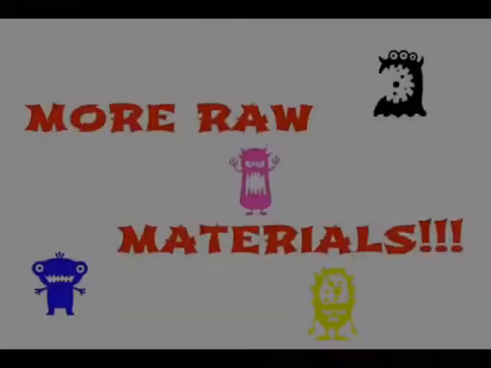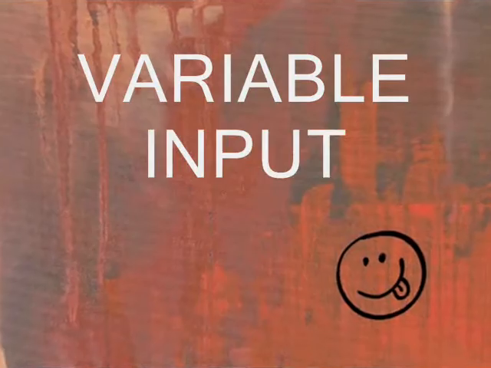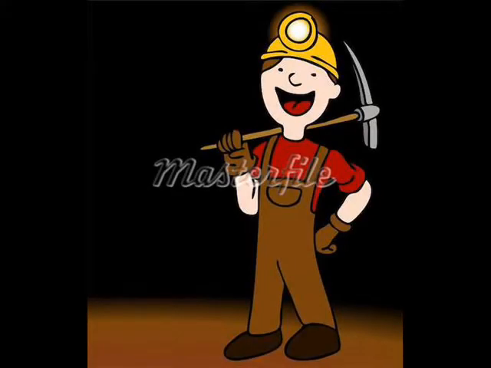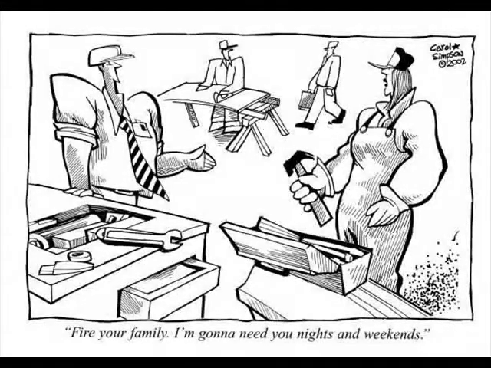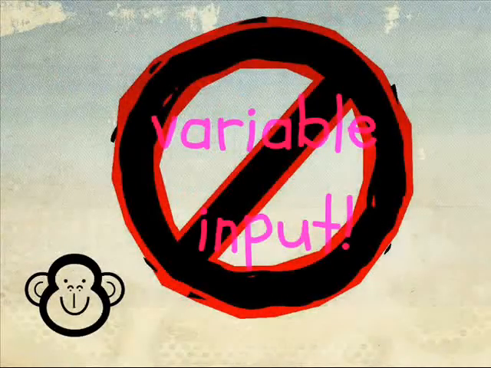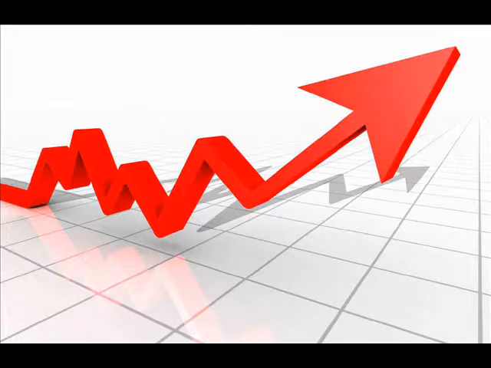We should be able to order more raw materials with little delay, so we consider the raw materials to be a variable input. We also need extra labor, but we can likely increase our labor supply by running an extra shift and getting existing workers to work overtime. This is also a variable input. The equipment, on the other hand, may not be a variable input because it can be time-consuming to implement the use of additional equipment.